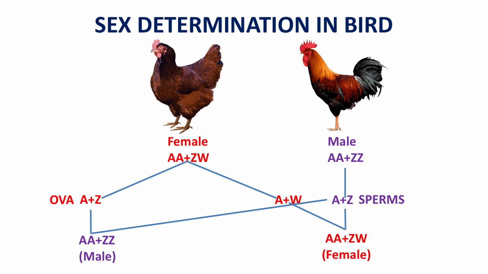Can you say what is the chromosome number of birds? No, because birds is not a species. How can you say it is a chromosome number? Birds means that is the class Aves. You can say chromosome number of a species. So, for autosome sets, we can write AA means two sets of autosomes, and for sex chromosome in case of female, we can write ZW. So, the genotype of the female is AA plus ZW, and that of the male is AA plus ZZ.